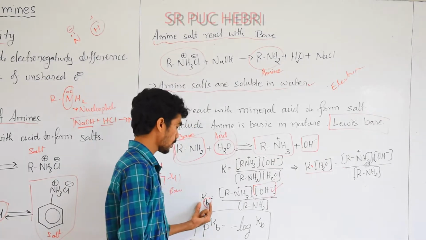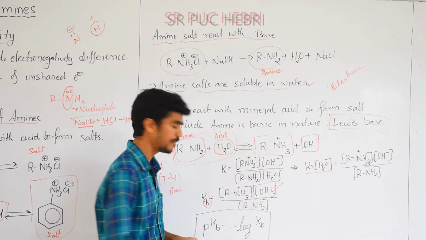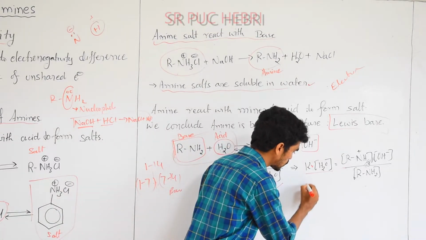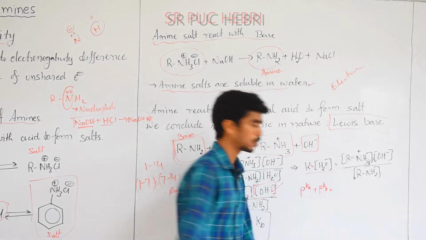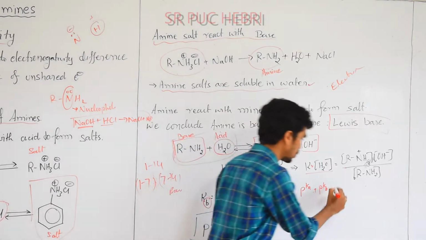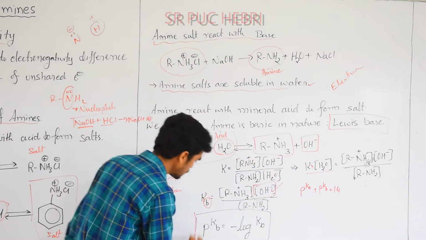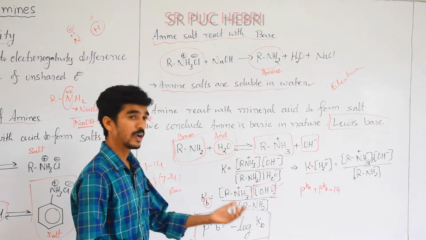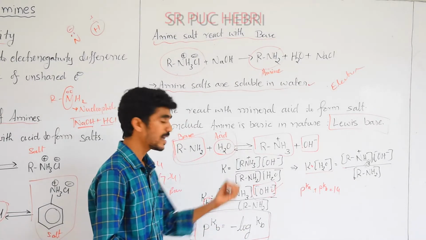Once you get the Kb value, from this we can easily get the pKb value. And you know the concept that pKa plus pKb is equal to 14. You should remember this. From this equation, based on the Kb value or pKb value, we can say acid or base.